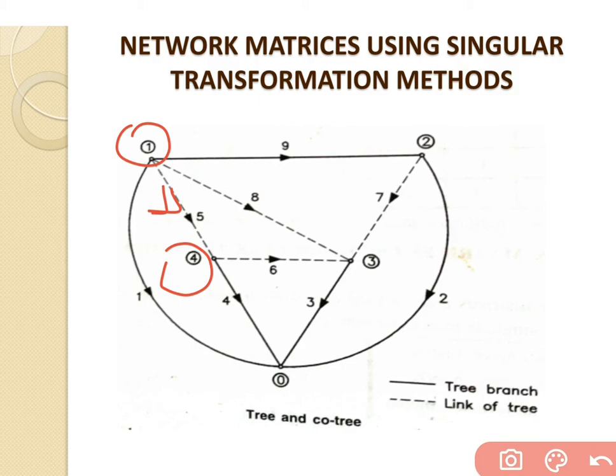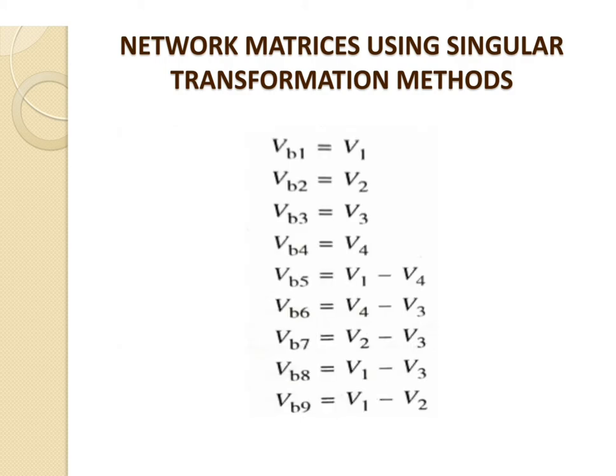So based on that, we will say that V1 is higher than V4, and voltage has a definition: it is the potential difference between 2 points. The voltage at point number 1 is given by V1, and the voltage at point number 4 is given by V4. So taking the difference, the voltage across branch number 5 is given by V1 minus V4.